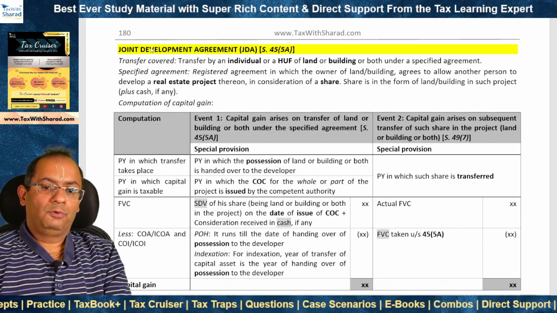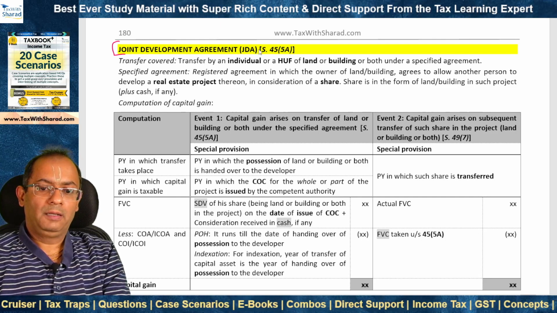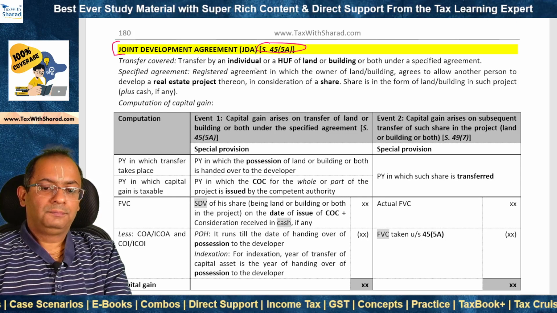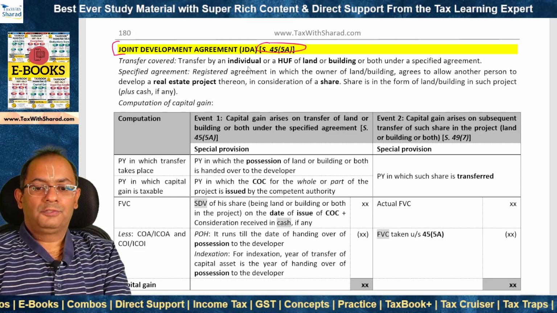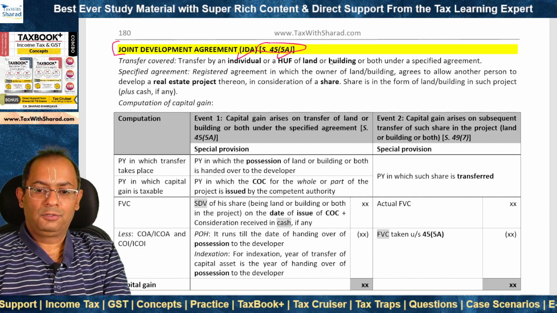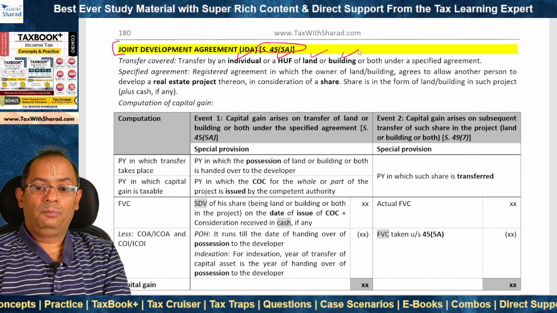There is a special provision made in case of transfer pursuant to a joint development agreement or JDA. This is section 45(5)(a). Now this covers a transfer made by an individual or HUF, any other person is not covered, of a capital asset in the form of land or building or both.